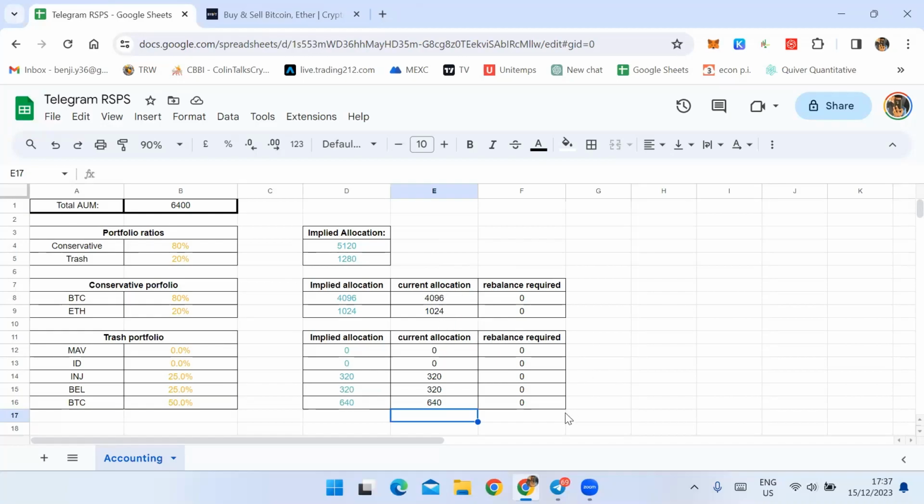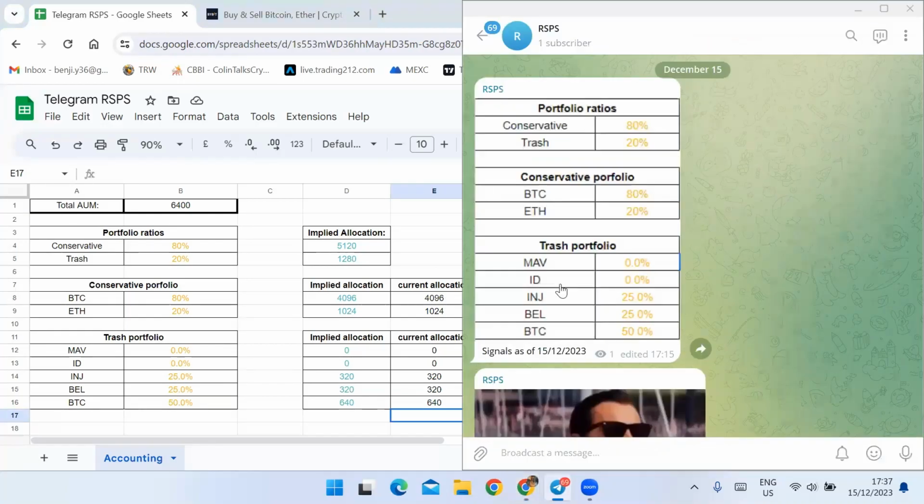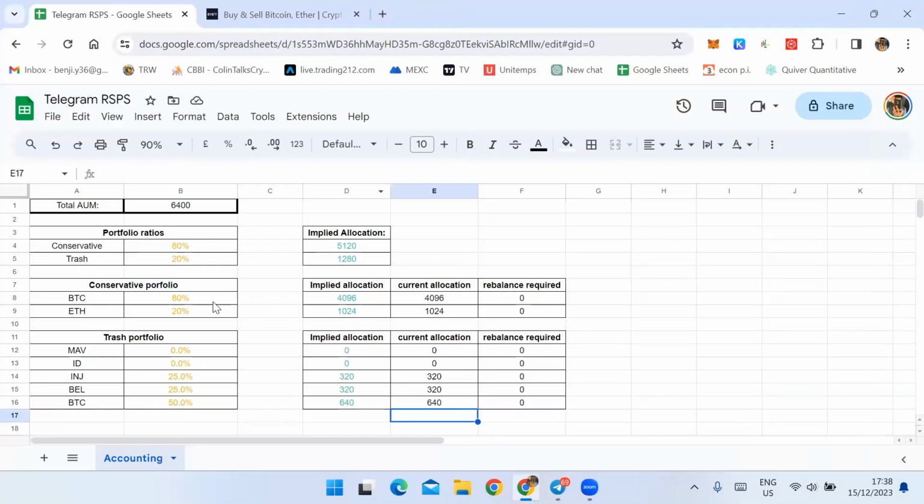But let's say I send you guys new signals, right? So let's say this thing switches. In the conservative portfolio, it goes from 20 to 80%. So it switches. Like, let's say this goes to 20%, and then this one goes to 80%. And this goes to 0%, and for Bitcoin, it goes to 75%.